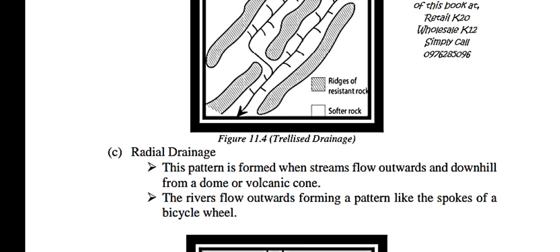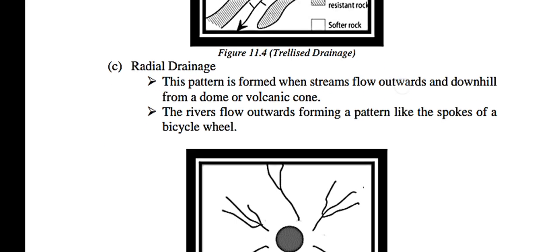Then radial drainage. This pattern is formed when streams flow outwards and downhill from a dome or volcanic cone. The radial is more like a circle. They are coming from one point. Then the tributaries are going in different directions. They are not going in the same direction.